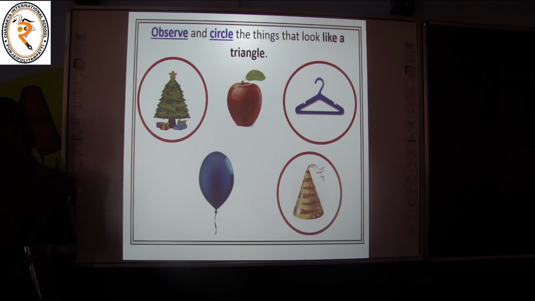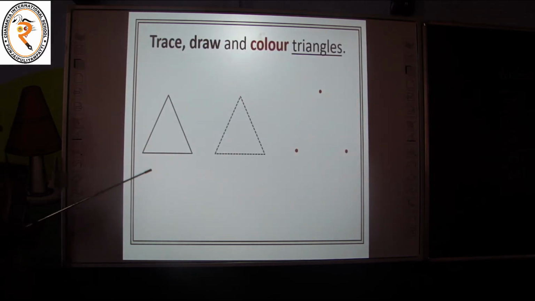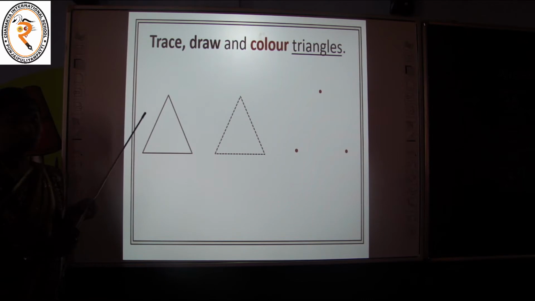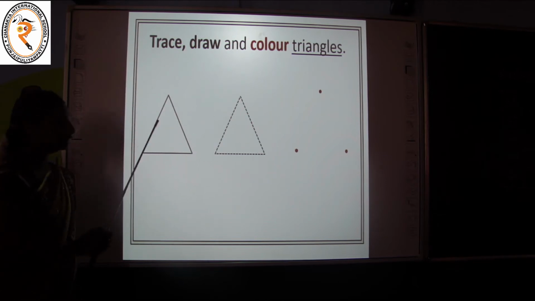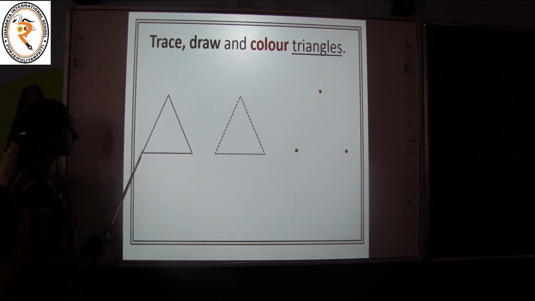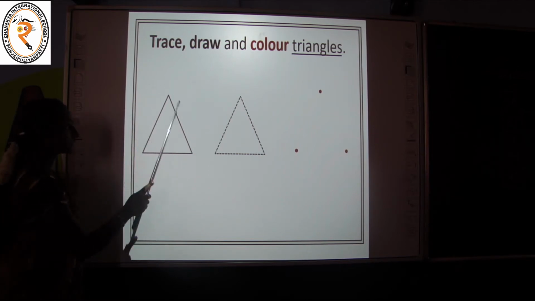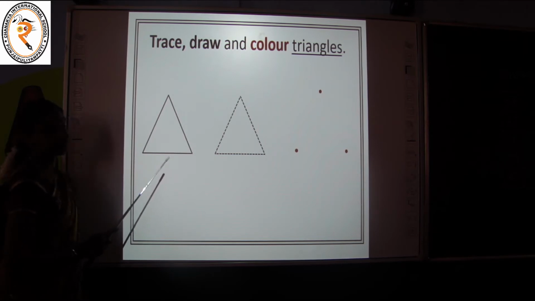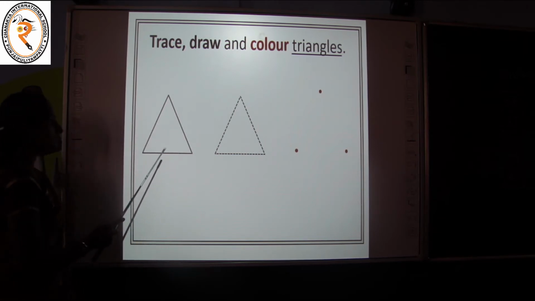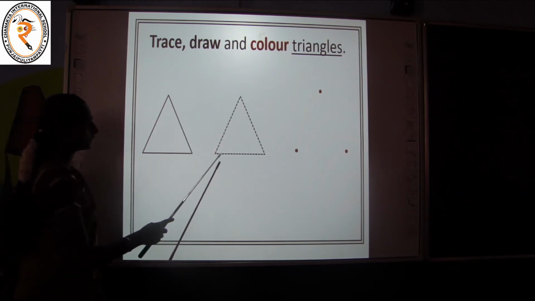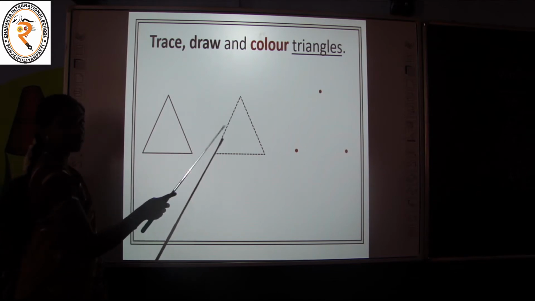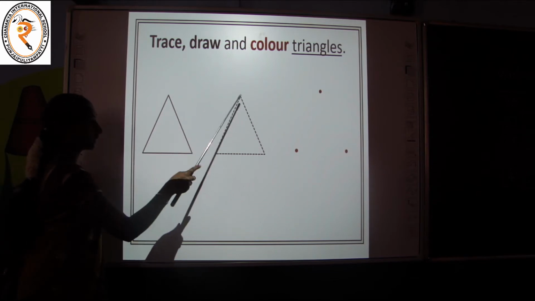Yes. Come on. One more interesting activity is for you. Now I hope that you are all going to enjoy this activity because this activity is full of tracing, drawing and coloring. Okay. Now what is this? Can you tell me? Two slanting lines and one sleeping line. Can you name this shape? Yes, this is a triangle. See here, small dashes are joined. Here we have to trace this triangle and color.